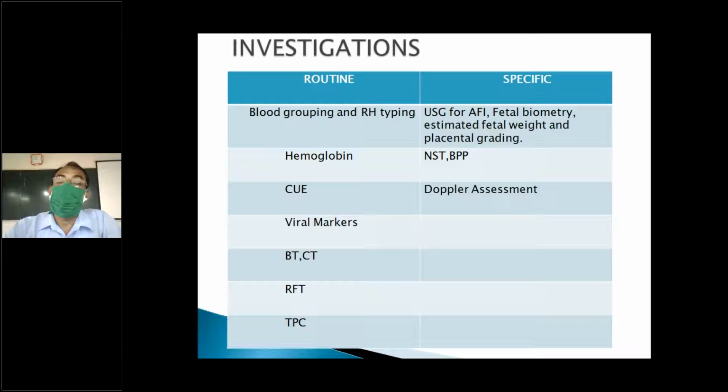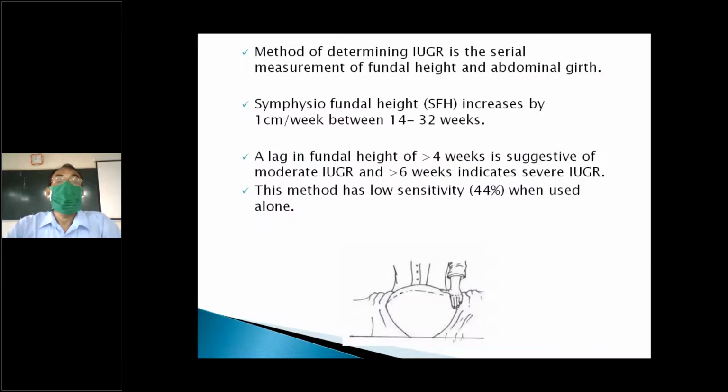Ultrasound: what we are doing is fetal biometry, estimation of fetal weight. Placental grading, to see whether the baby is mature or not. NST and biophysical profile also. Doppler assessment shows the severity of asphyxia. So that is done as a serial measurement.